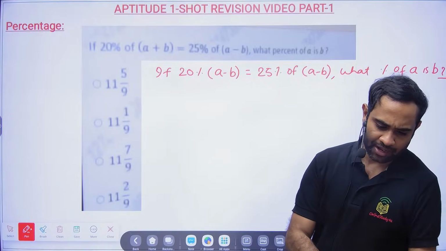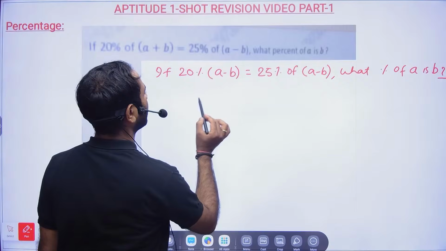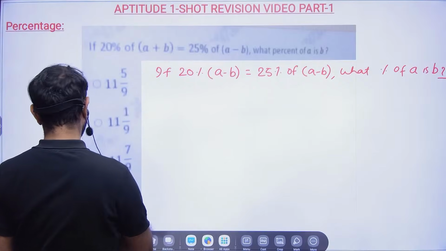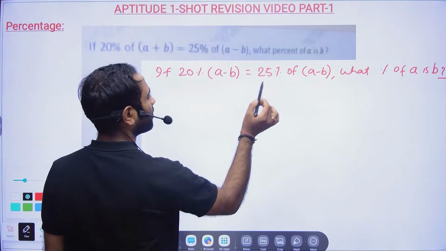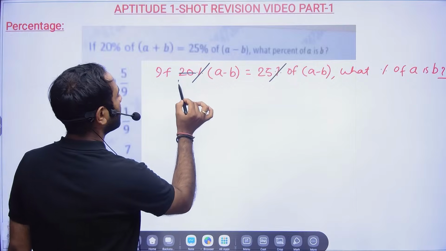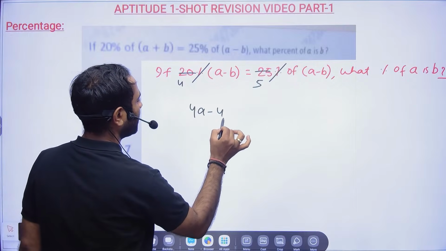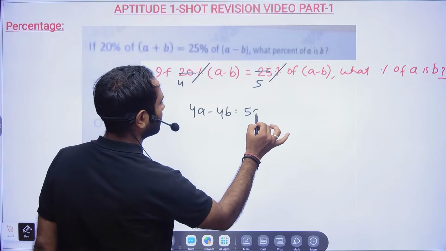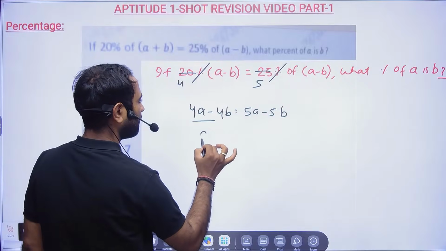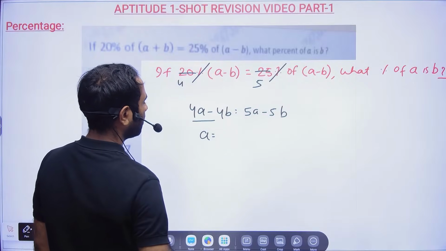The answer is option B. Please try to understand here. If 20% of A minus B, see my dear friends, till now after seeing my sessions you must know this percentage and percentage. We will directly cancel 5 four times and 5 five times. So 4A minus 4B is equal to 5A minus 5B. Till here I have already done. So A will be equal to... how did it happen?